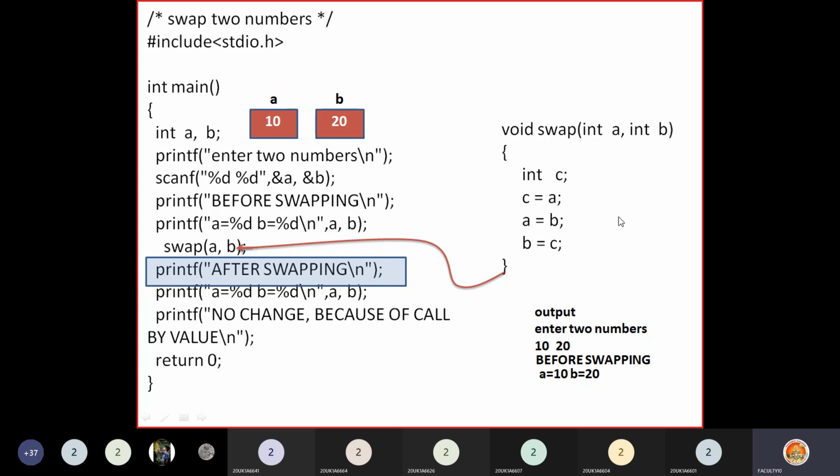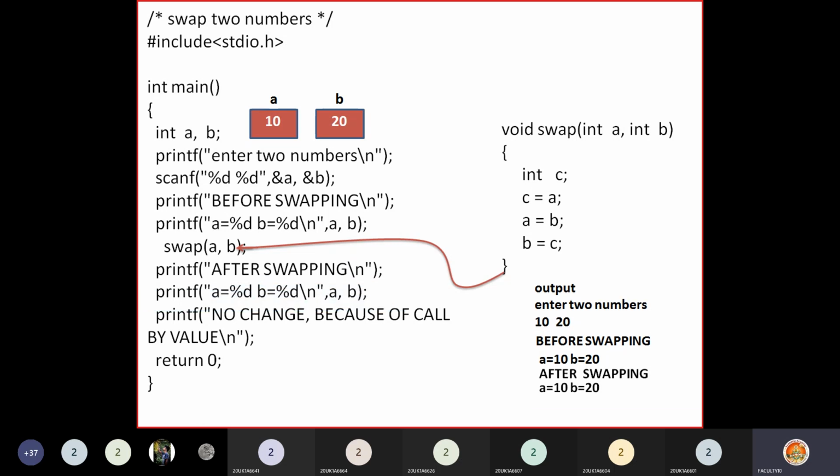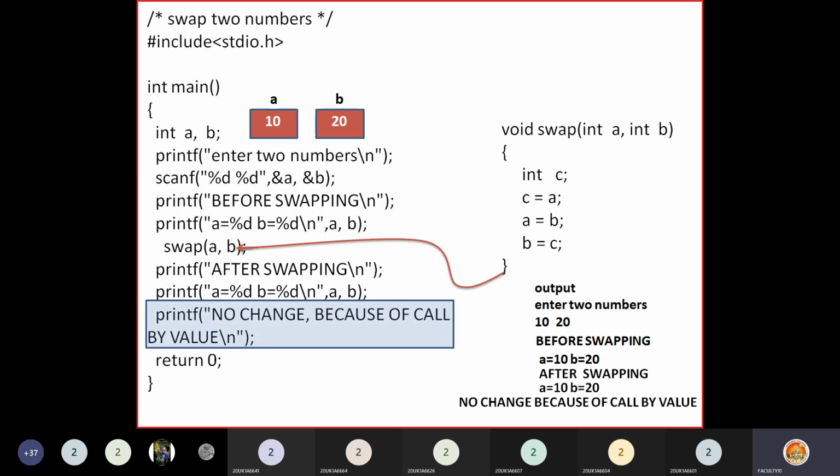Now see, you have interchanged only the local variables of the swap function. Here the values are interchanged, but when the control reaches here, a and b values are the same, 10, 20. So after swapping, when you print a and b values, a value will be 10, b value will be 20, and you will get a message that there is no change because of the call by value method. Because you called the function using call by value, the actual values of a and b will not change.